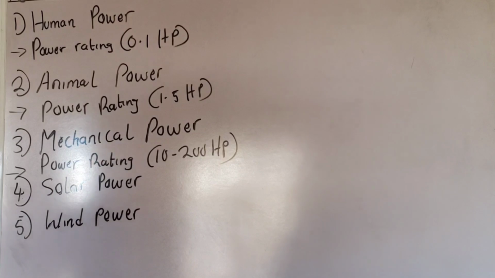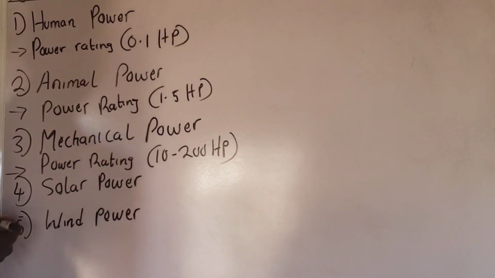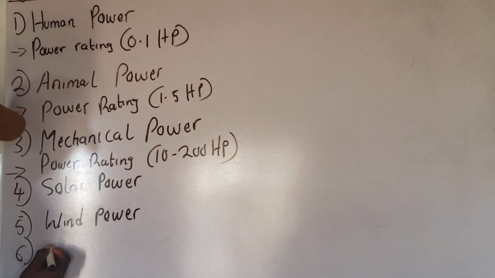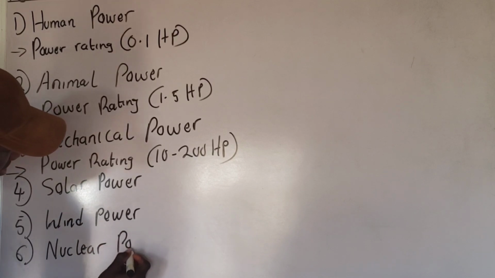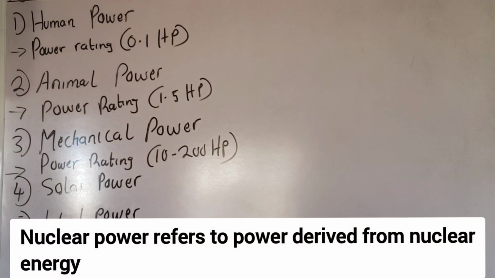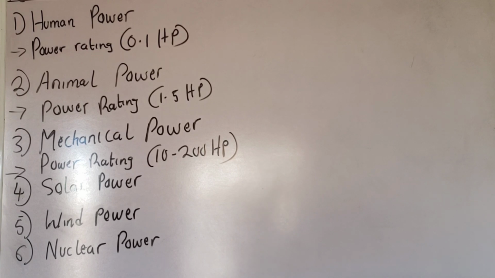You understand? The next source of power that we're going to talk about under sources of power in agriculture is the nuclear power. Nuclear power refers to the power derived from nuclear energy. You understand? Are you paying attention? So that is it. And the characteristic is that it is a clean source of power, and this source of power is easy to control. Those are the characteristics of nuclear power.